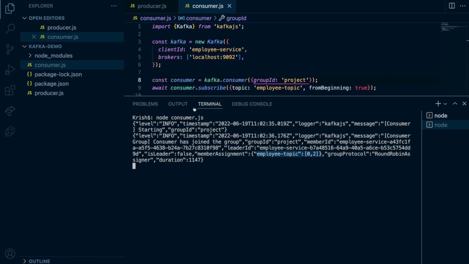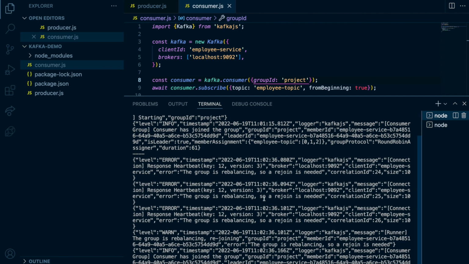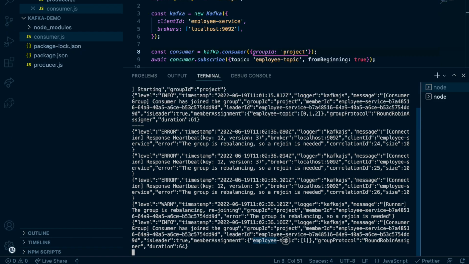Now what happened to the first one? This is where we left off, the dash line. Now you can see this consumer only listened to partition 1. How many partitions do we have? Three partitions.